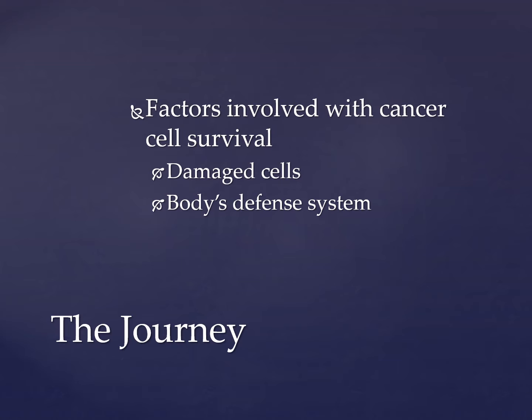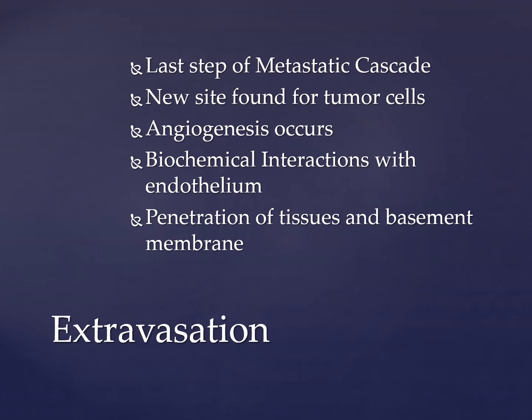Other cancer cells can be destroyed by our body's natural defenses, such as white blood cells or lymphocytes, that identify these cancer cells as foreign substances and destroy them. However, this does not stop the overall spread of cancer, as the original tumor continues to.